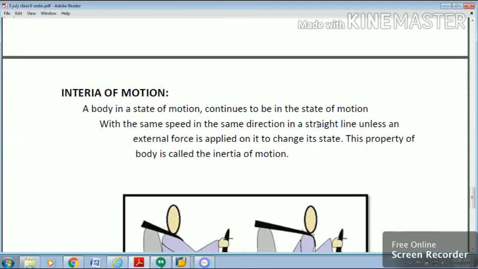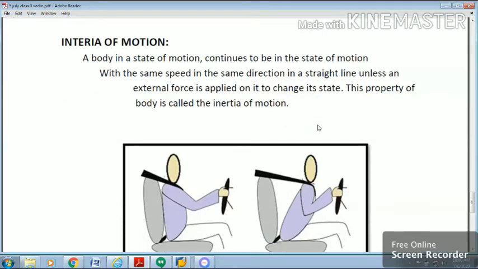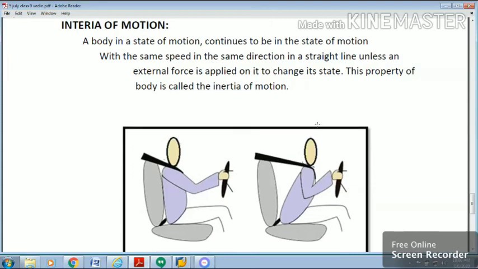Now the next one, inertia of motion. A body in a state of motion continues to be in the state of motion with the same speed in the same direction in a straight line unless an external force is applied to change its state. This property of the body is called inertia of motion. Again, we'll discuss this with a few examples.